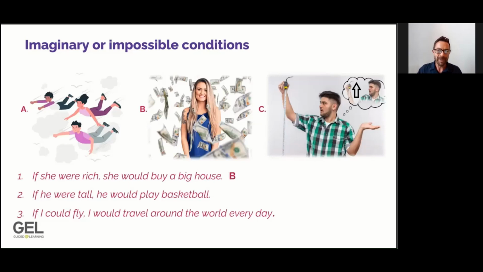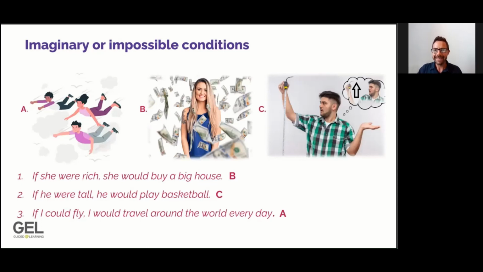Of course, the picture that matches that is picture B. Let's go to sentence number 2. Please read sentence 2, look at the next question below the video, and choose the picture that matches this sentence. So, of course, that is picture C. So, of course, sentence number 3 matches picture A.